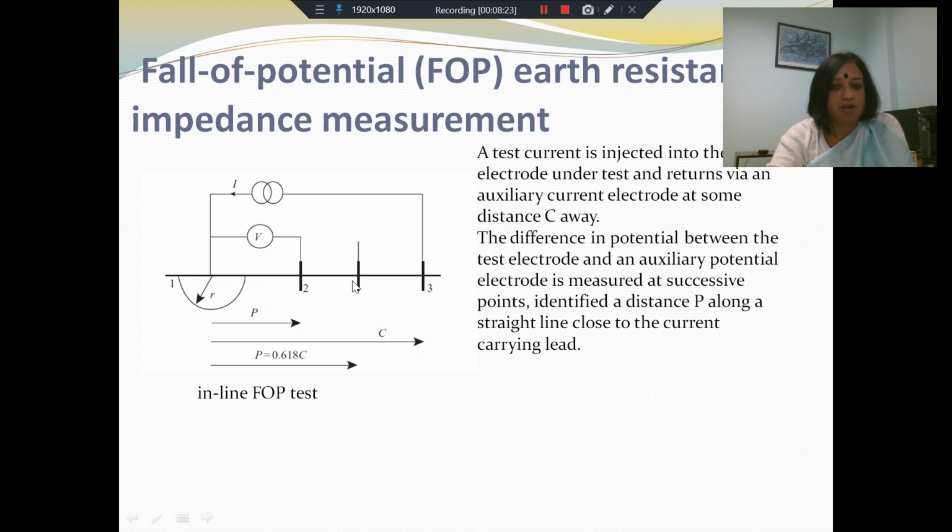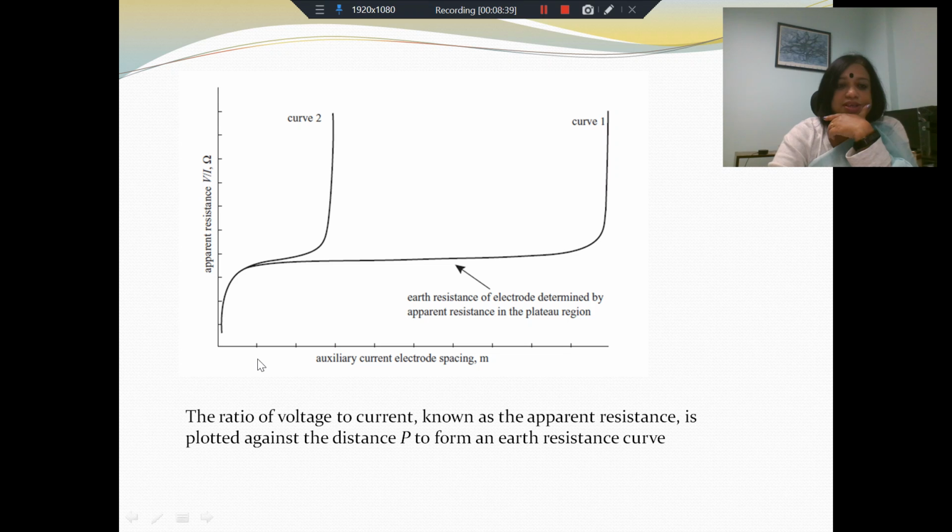Change this, take the auxiliary electrode to this point, and then take the auxiliary electrode at several points until you reach point 3. Let's say the distance of 3 is C, a C distance away. And then for the various values of C, the auxiliary current electrode spacing, we measure the apparent resistance, which is the voltage to current ratio that we have just measured, and we plot that. So the ratio of the voltage to current is known as the apparent resistance, and this is plotted against the distance P to form an earth resistance curve. So this is the earth resistance curve.